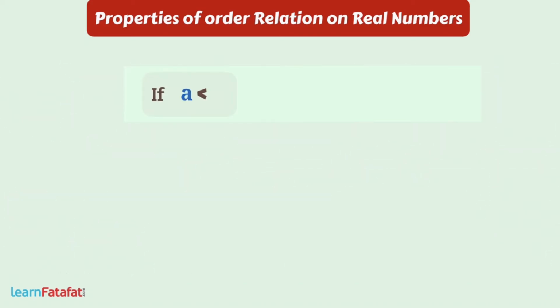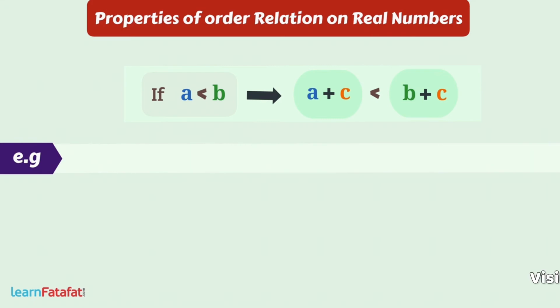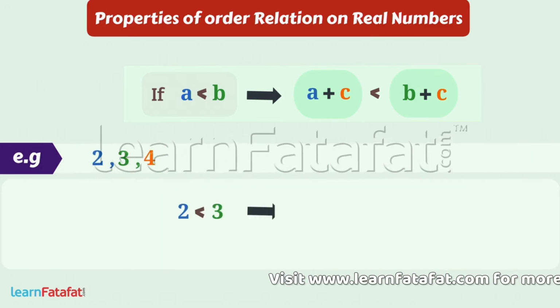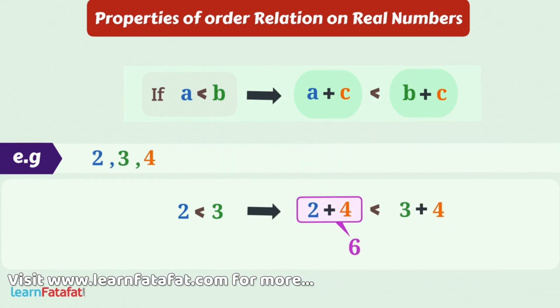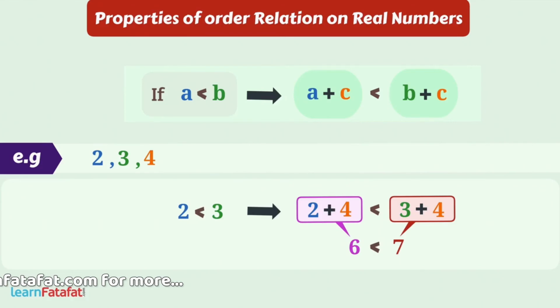If A is less than B, then A plus C is less than B plus C. For example, consider 2, 3 and 4. We know that 2 is less than 3. Let's add 4 on both sides. That is, 6 is less than 7, which is true according to the property as well.